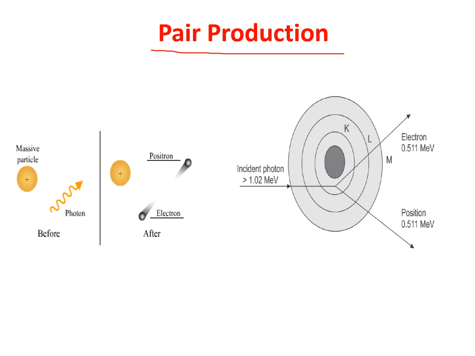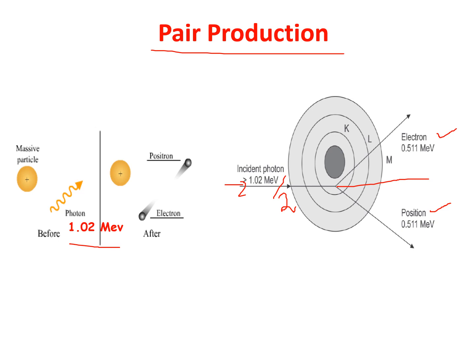Suppose in this process the initial photon energy is more than 1.02 mega electron volt, and it interacts near the nucleus of an atom and ejects the electron from the orbit. So it ejects the electron with some amount of energy, and it is scattered out. Of 1.02 mega electron volt, half of its energy, that is 0.511 mega electron volt, it gives to the electron, and 0.511 mega electron volt goes to the positron.